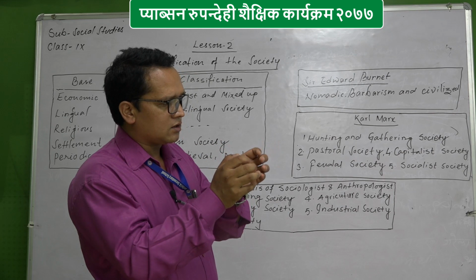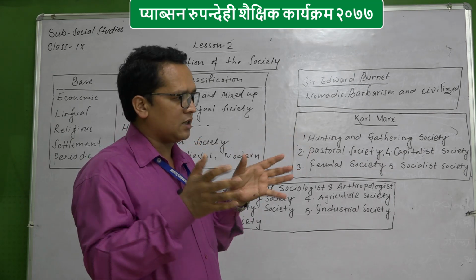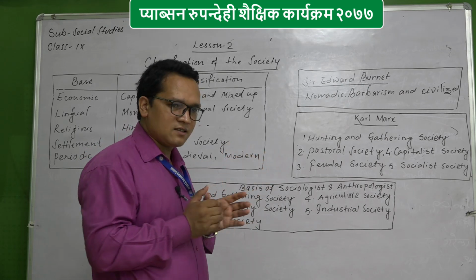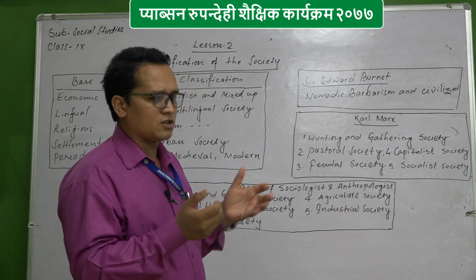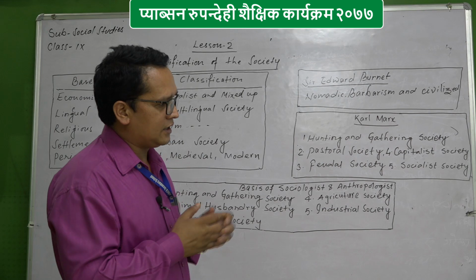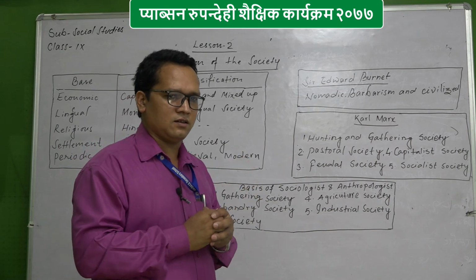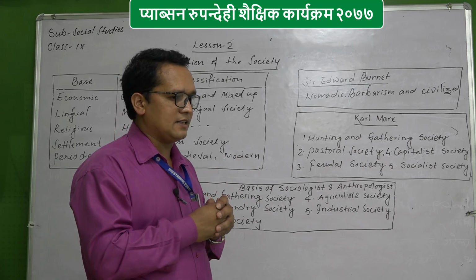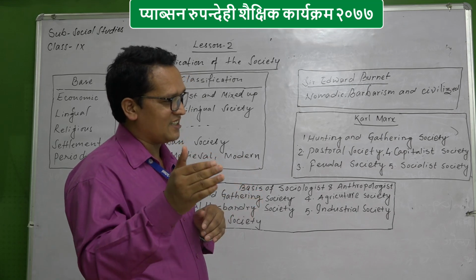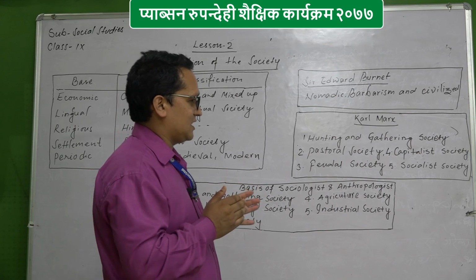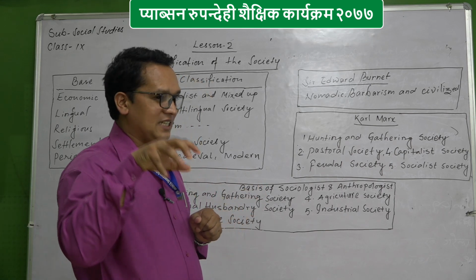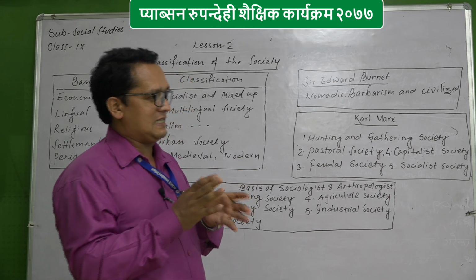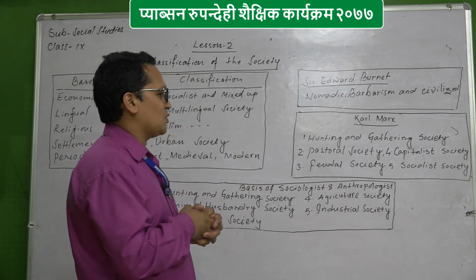Some caught more animals in number, some caught somehow less, and some without animals also. In that time the dissimilarities in that sort of society were clearly seen, and some became rich, some became poor, and slowly and gradually the rich started to control the poor, and there also started gender discrimination, according to